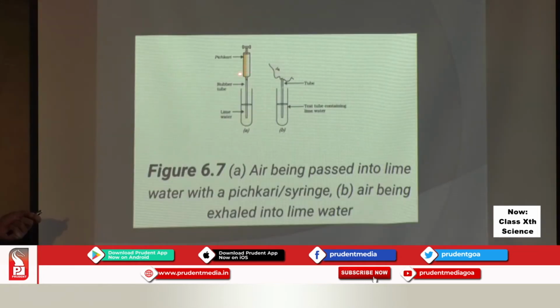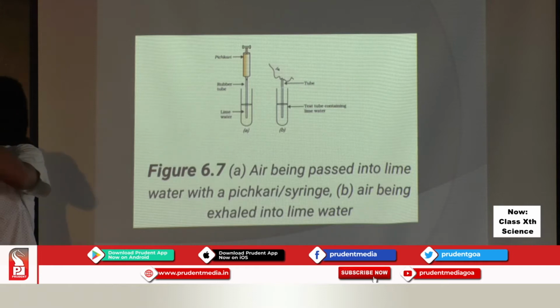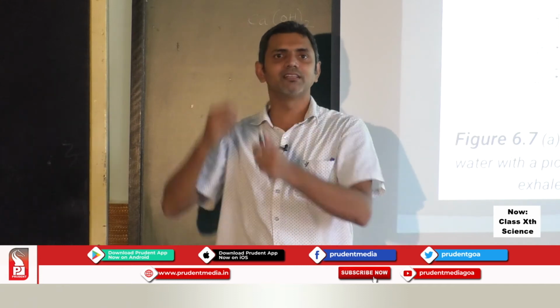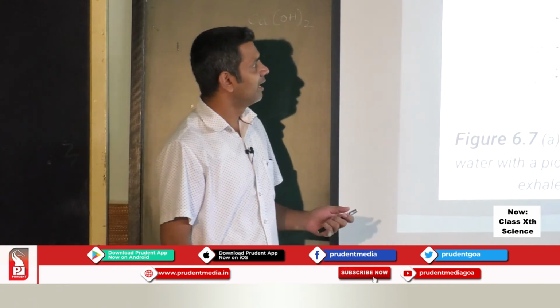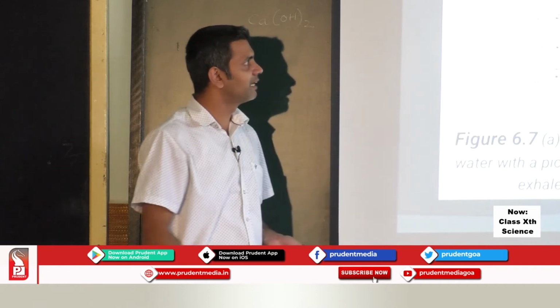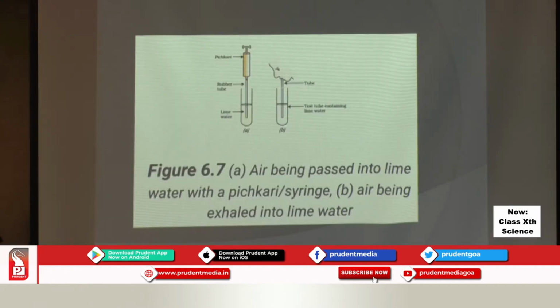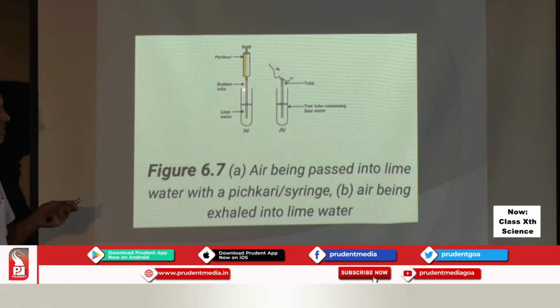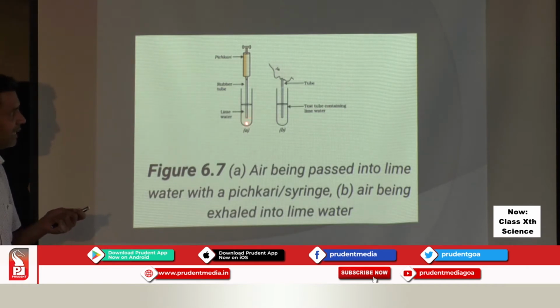We first pull the piston, and when we pull the piston, air will enter the pichkari. Now we can change the direction and then press the piston. While pressing the piston, the other end of the pichkari must be in the lime water.